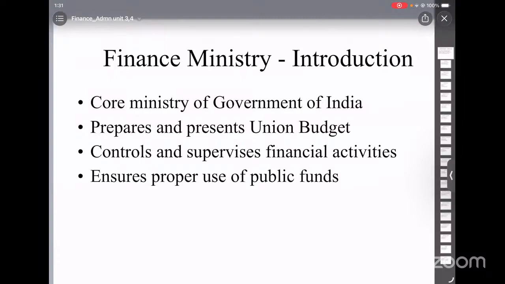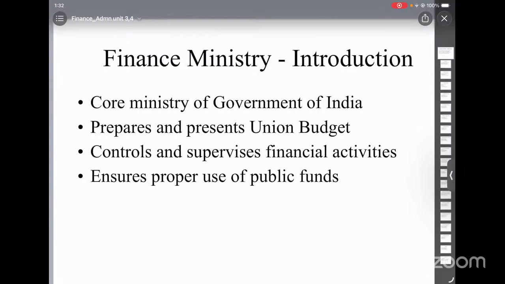So in India, the word budget is referred to as the annual financial statement under Article 112 of the Constitution. The annual financial statement simply means the estimated receipts and expenditure of the government for the coming financial year. So every year the government plans in advance how much money it expects to receive and how much it plans to spend. If you look at the historical background, the first budget in British India was introduced in 1860 by Sir James Wilson.